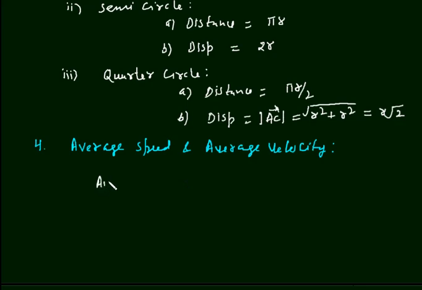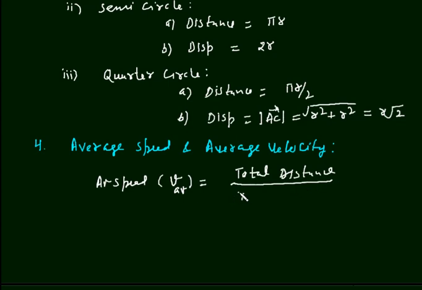Average speed is written as V_AV. This is total distance per unit total time. This is equal to total distance, I assume here d, and the total time taken is t. So it is d upon t.